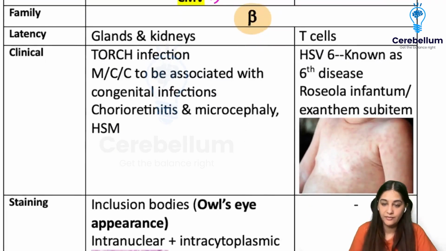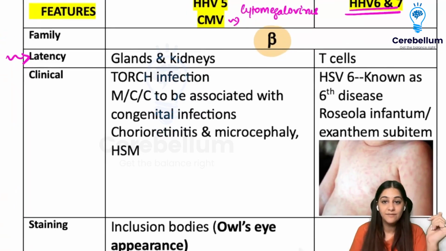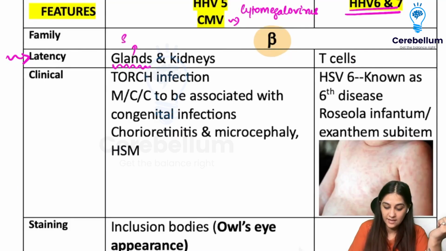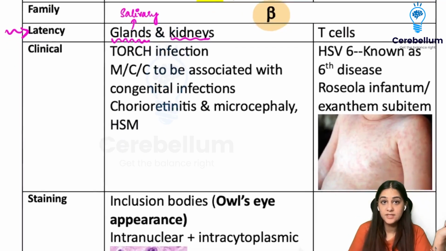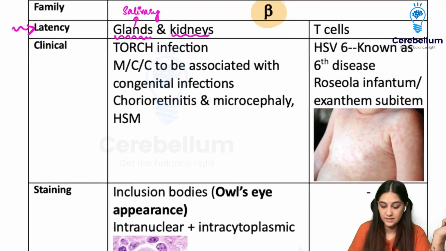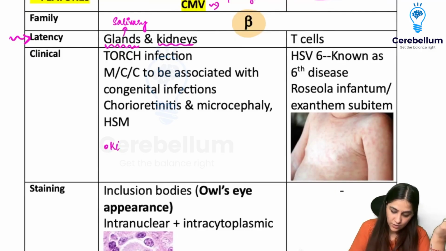So when we talk about 5, again, because I said herpes families go into some form of a latency, here the CMV goes into a latency in the glands, which could be your salivary glands and even your kidneys. Because it is there in your salivary glands, it does end up causing something which is called as a kissing disease. So it causes your kissing disease also.